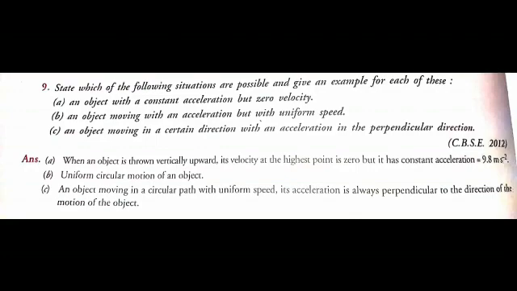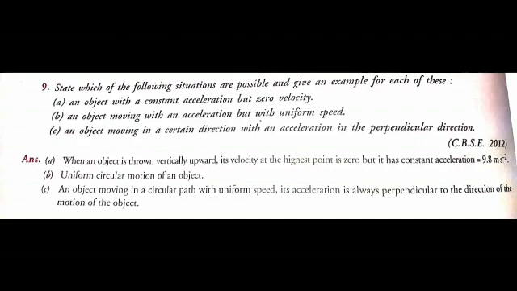For example, when an object is just released from a height, it is being acted upon by a constant acceleration of 9.8 meter per second square, which is called acceleration due to gravity, but its initial velocity is 0.